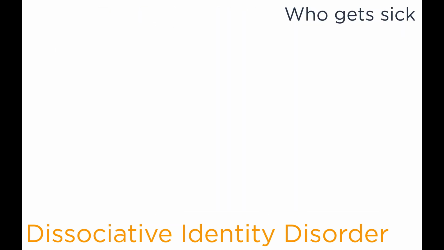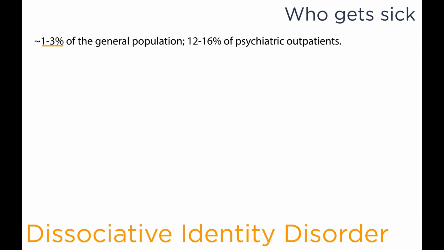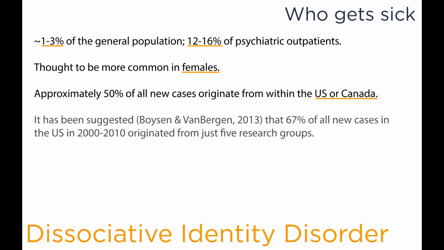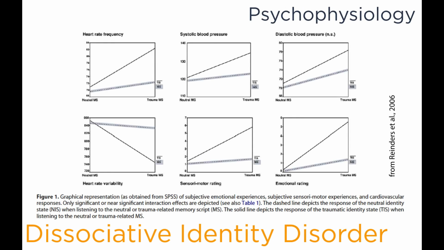So who gets dissociative identity disorder? Well, it occurs in approximately 1 to 3% of the general population and about 12 to 16% of psychiatric outpatients. It's thought to be more common in females. Approximately 50% of all new cases originate from within the US or Canada. And it has been suggested that 67% of all new cases in the US in 2000 to 2010 originated from just 5 research groups.